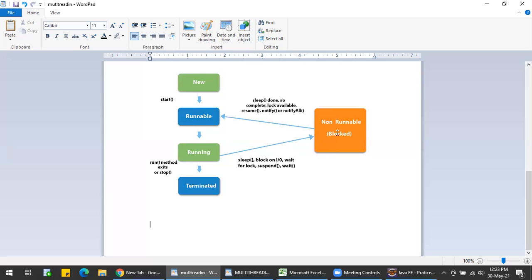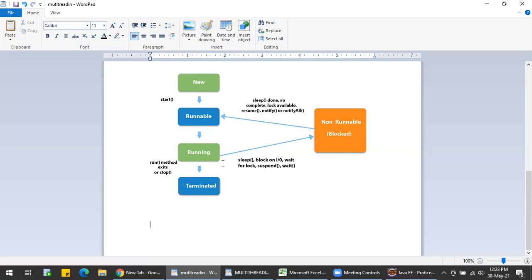For some time, then it's going to the non-runnable state or blocked state. That means it is made to wait for some time in the non-runnable state. Then it's going to the non-runnable state of the thread. What happens in the running state? Again, I am explaining to you.